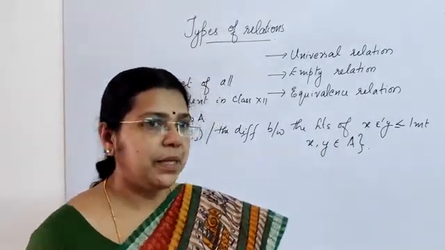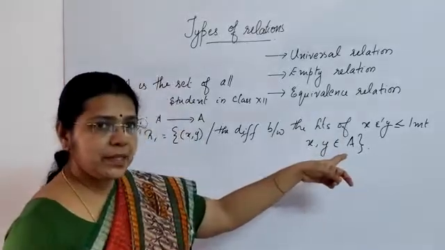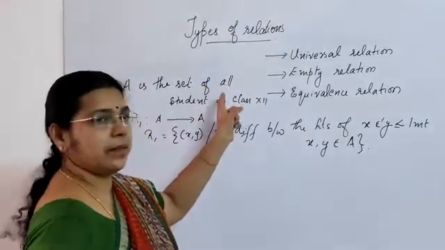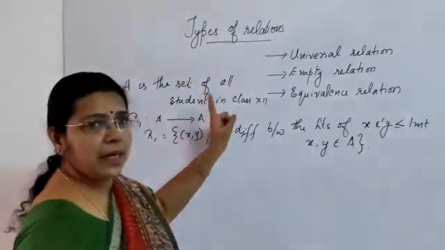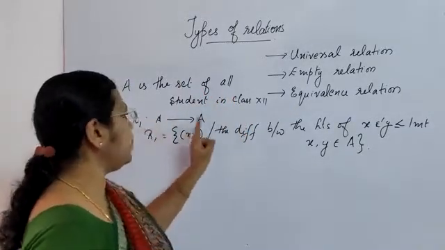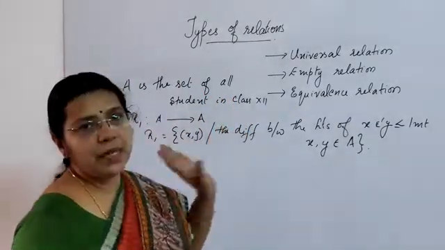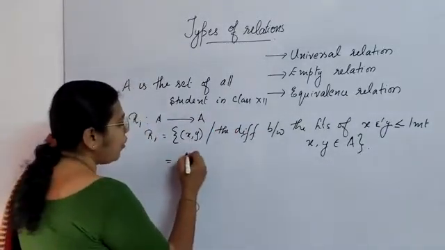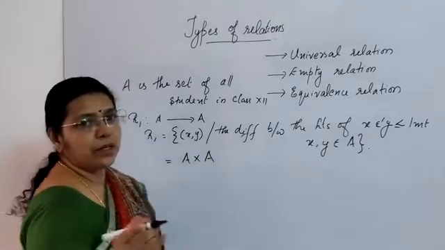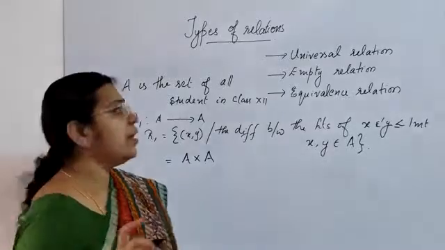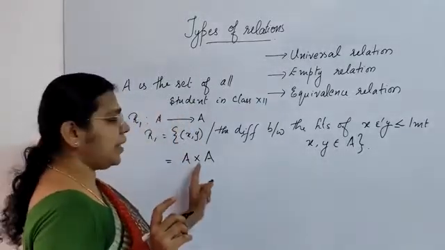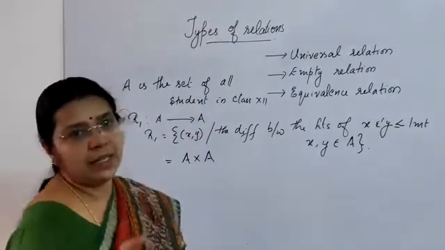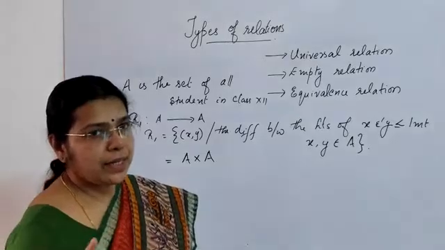Isn't it? That means here in this relation, if I write this relation in roster form, I could see that the entire Cartesian product from A to A will be the same as the elements that fall under the relation R. Or in other words, this relation consists of all elements that are there in the Cartesian product. That means all the elements of A cross A are now in this relation. Such a relation is known as a universal relation. It is called a universal relation.